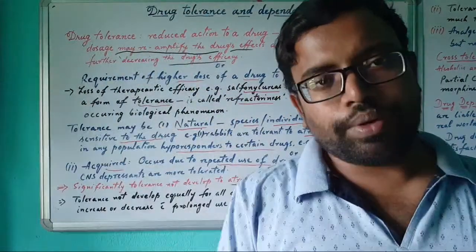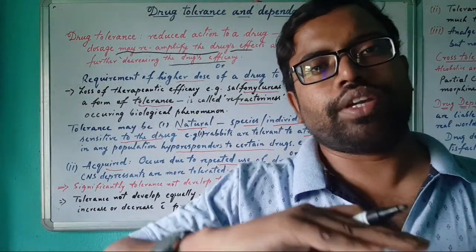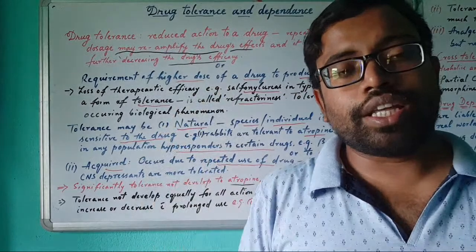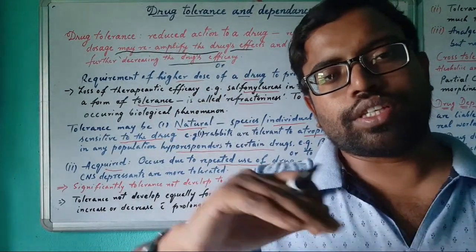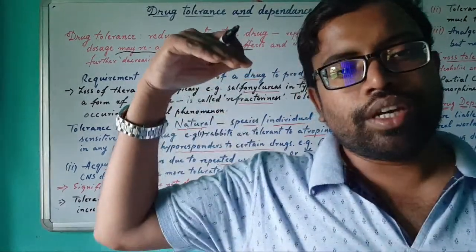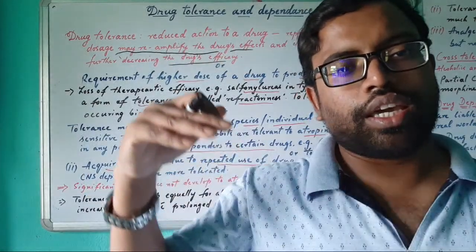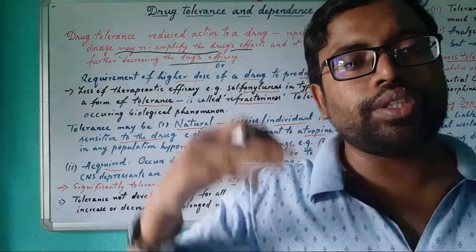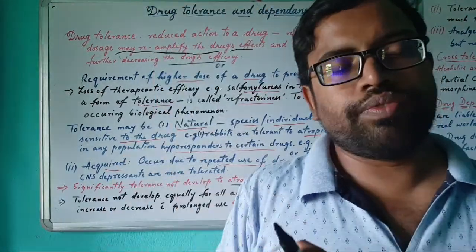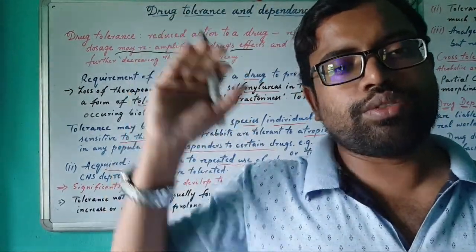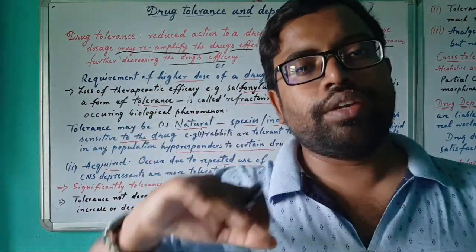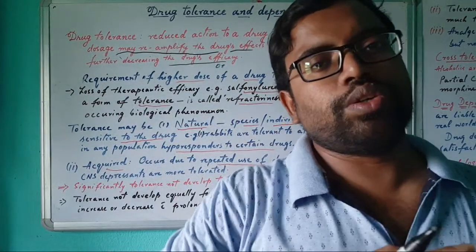Then whatever the previous doses are, it will not be effective for him. Okay, so that will cause tolerance. But if he is taking 10 mg for a certain period of time, and again after some interval he takes 20 mg, it will be effective. But if he reaches the last dose of 40 mg or 50 mg, after that it will be fully tolerated and there is no response.